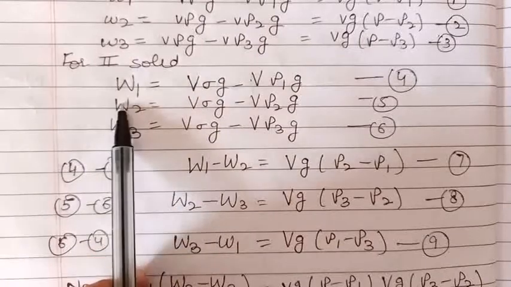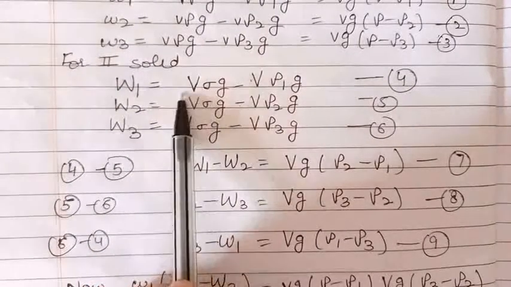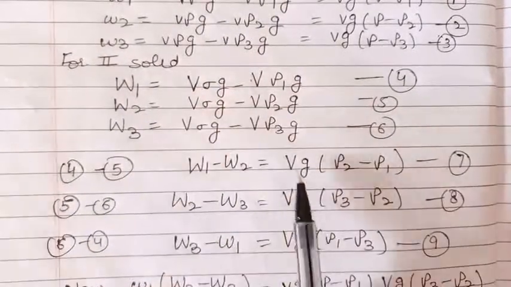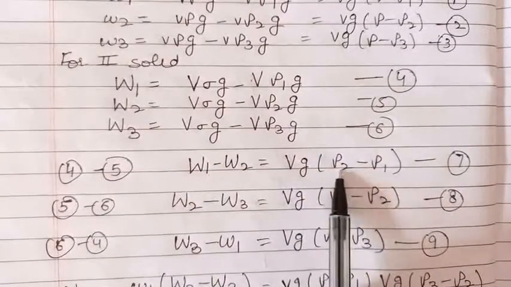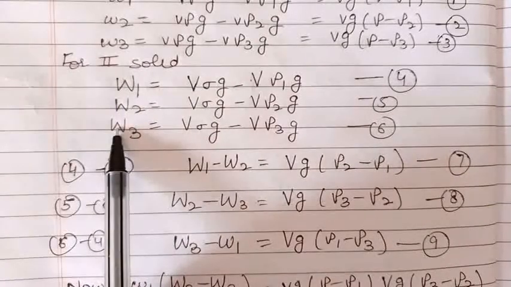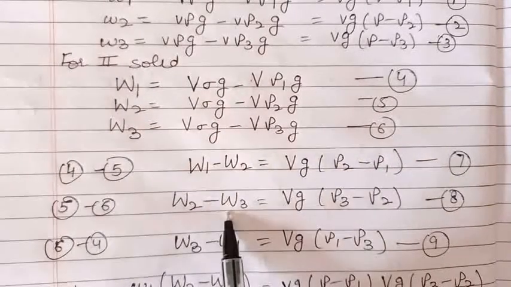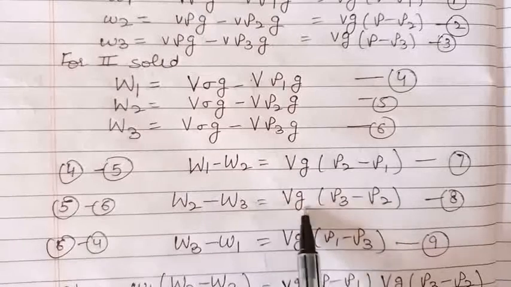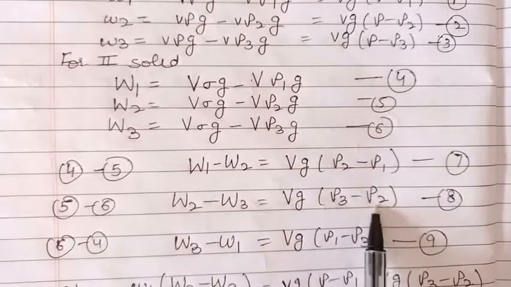So W1 minus W2: from here these will be cancelled out, so we get v into g into (rho 2 minus rho 1). Subtracting these two equations, W2 minus W3 will be v into g into (rho 3 minus rho 2).